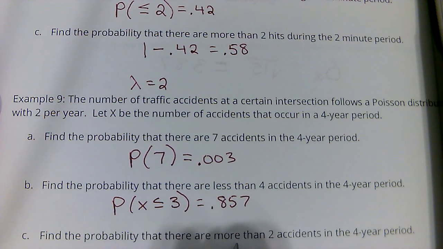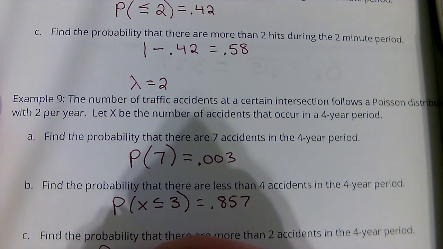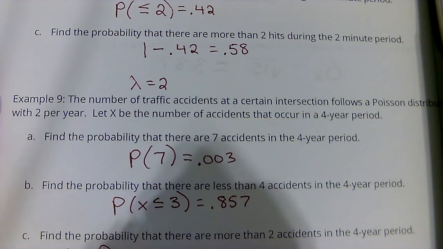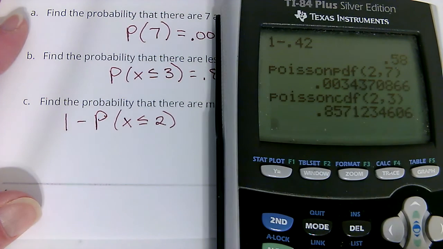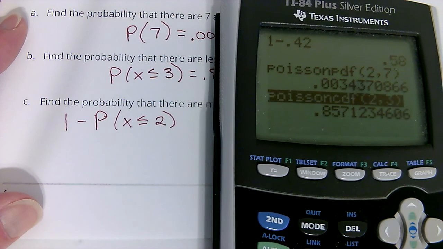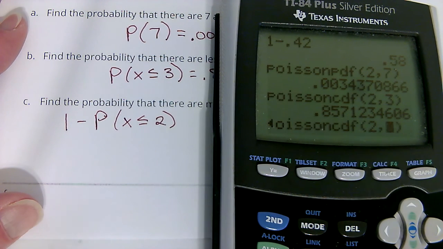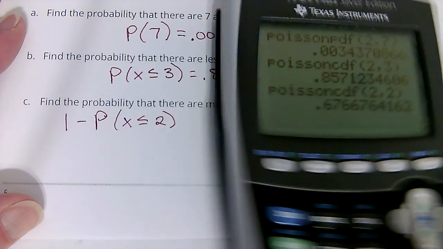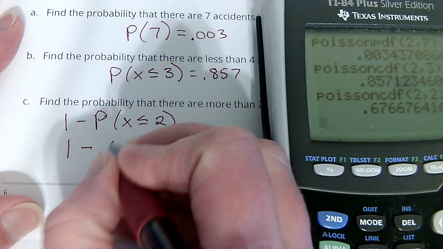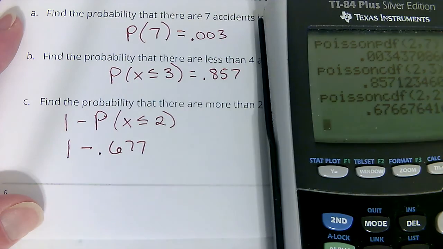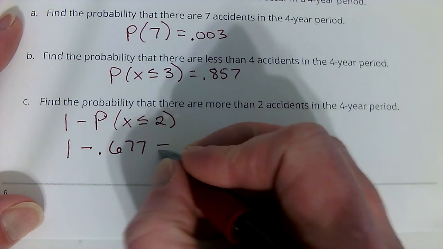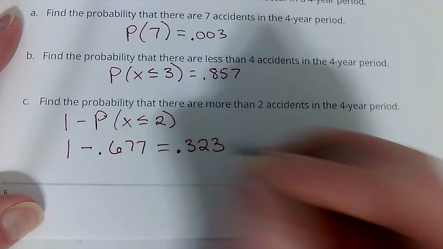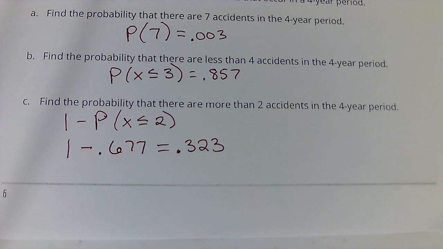Find the probability that there's more than 2. So that'd be 1 minus the probability of X less than or equal to 2. So I need to find the probability of it being less than or equal to 2. I'm just going to copy the CDF one and change that to a 2. So 1 minus 0.677, and it's 0.323. And that's it.